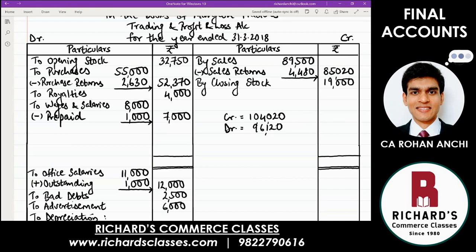So keep up that work. Everybody do your own and check. Are you getting the same credit and debit side total? And to close, remember, we always write the greater total on both sides. So credit side is greater, right there, 1,04,020. Same on the debit. And to make both sides equal, we will have to put an amount on the debit side, which we call gross profit. To gross profit carried down. The difference, if you want to find out, deduct.